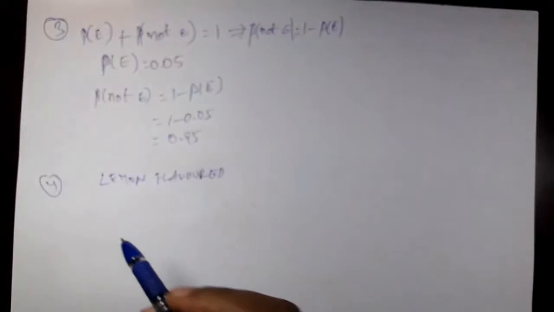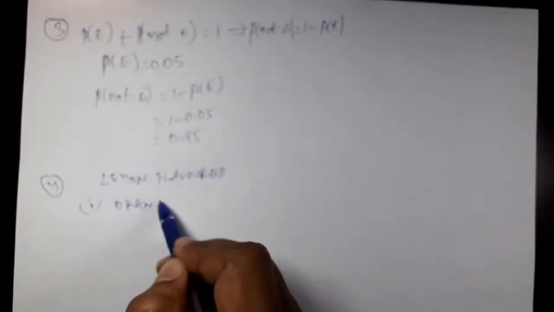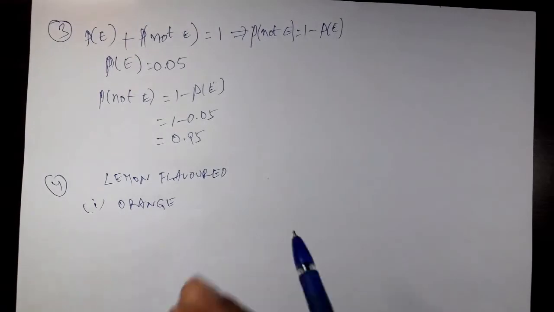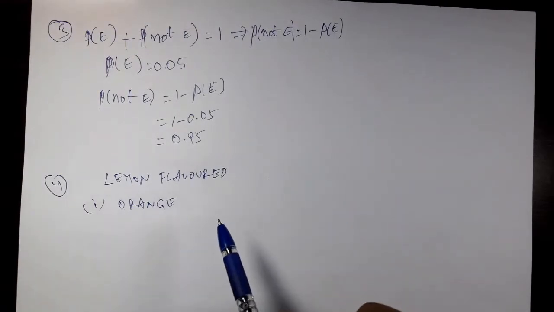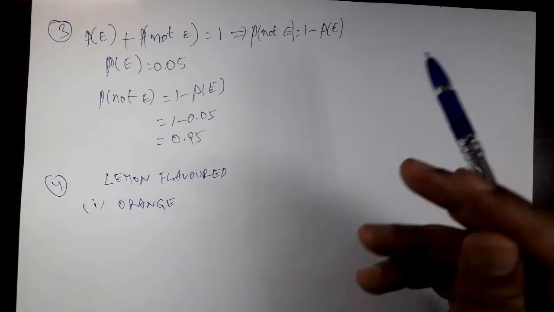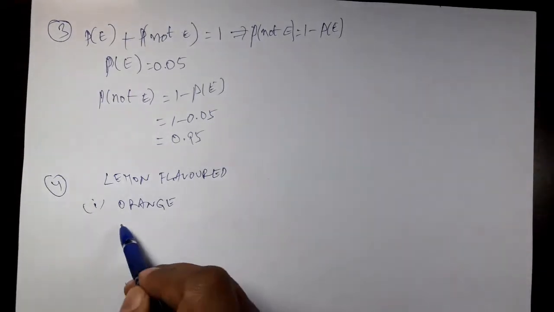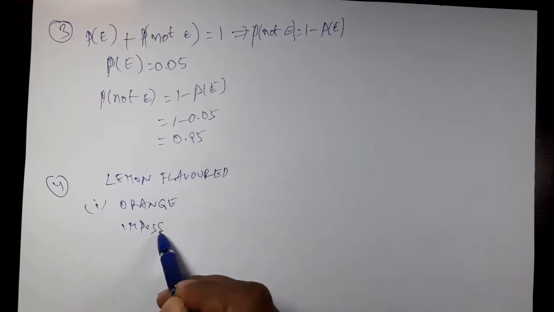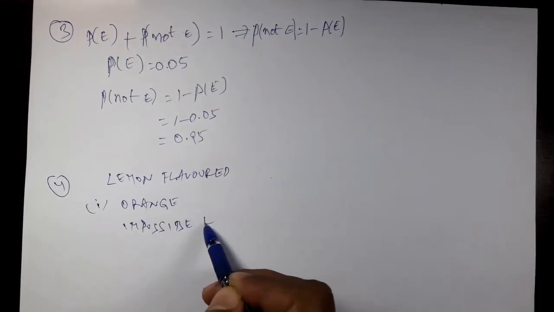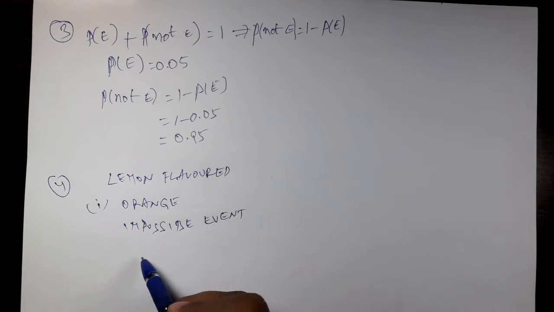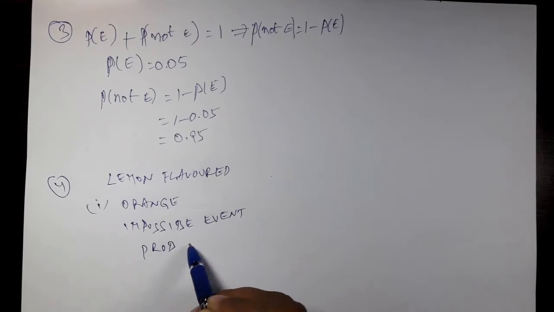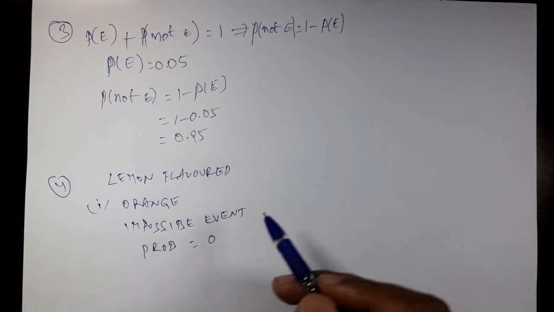That is the question. See, first part, what do you want? Orange flavored candy. All the candies are lemon flavored only. All are lemon. Can you take an orange flavored one? Impossible. So that is an impossible event. What is the probability for an impossible event? Probability 0.